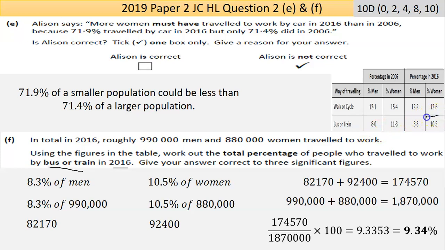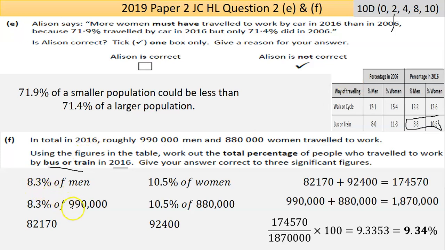So this is the data we're looking at. I would even just write that down on the page. If you make any use of those two pieces of information, you're going to get the attempt mark. Now, part E and F are marked together. So if you say you got part E completely wrong, and you just used 8.3% of 990,000, you'd be on the low partial. So always be trying to aim for the attempt first, and then build on that in terms of getting the full marks if possible.